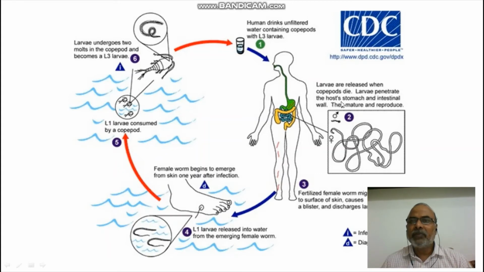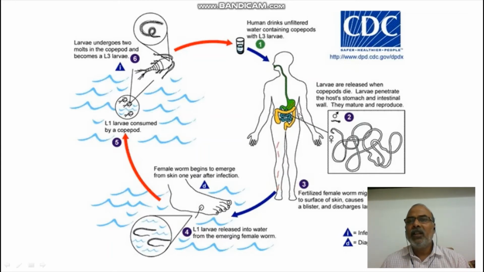The larvae start penetrating the host's stomach and intestine wall, and after that they gradually mature. And after maturation, they go for reproduction. So this is the female worm, very, very long, and this is the male, which is very short. When copulation occurs between male and female, resulting in fertilization, the fertilized female worm gradually descends down towards the lower parts of the body.